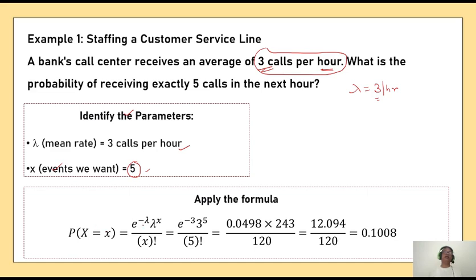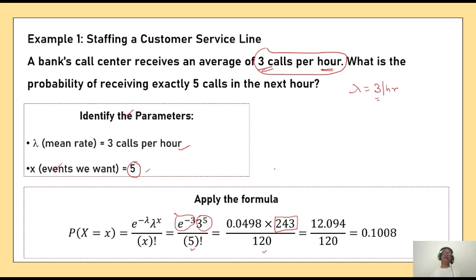We write the formula: e to the power minus lambda, lambda to the power x by x factorial. Now this is e to the power minus 3, and then lambda is 3, x is 5. So this is 3 to the power 5, and this is 5 factorial. 5 factorial is 120. And 3 to the power 5, that means if you multiply 3 into 3 into 3 like that 5 times, then you get 243. And then e to the power minus 3.